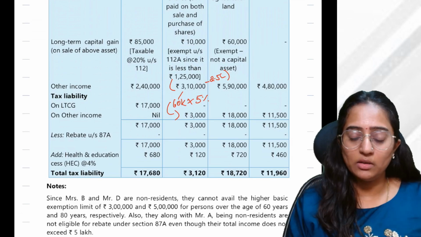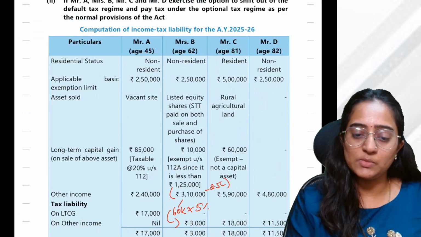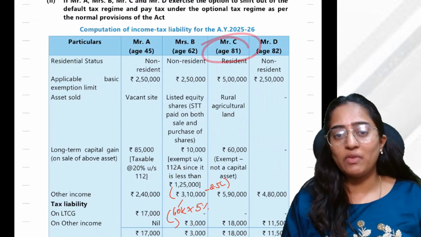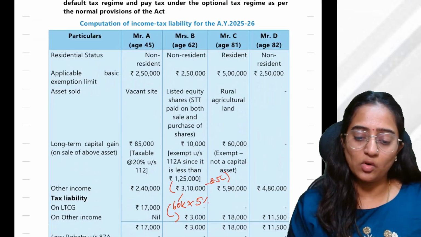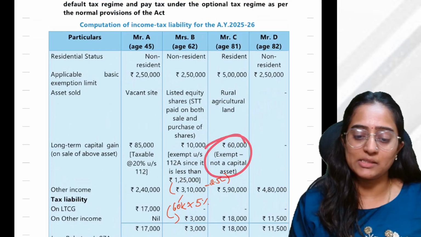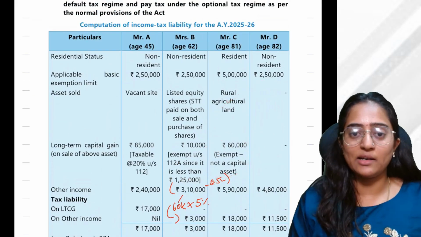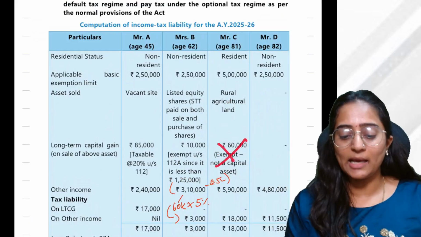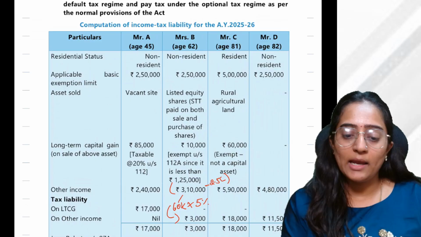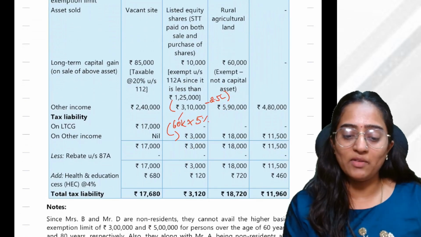Clear? Done. Similarly, for this Mr. C, he is 81 years of age. The basic exemption limit applicable is 5 lakh and he has got some 60,000 rupees from the sale of rural agricultural land. Rural agricultural land is not a capital asset only, no? So where is the taxability coming in? And this fellow has a total income of 5,90,000.